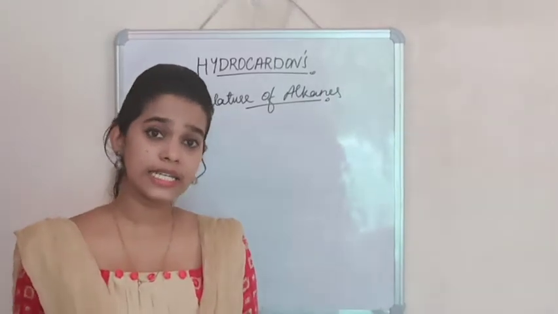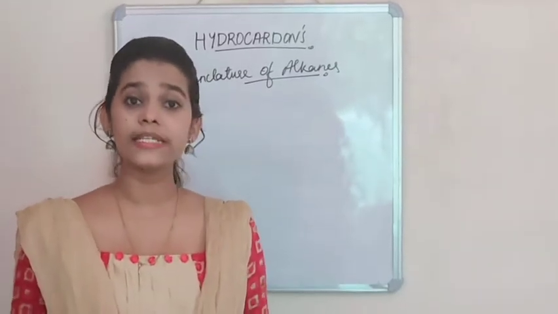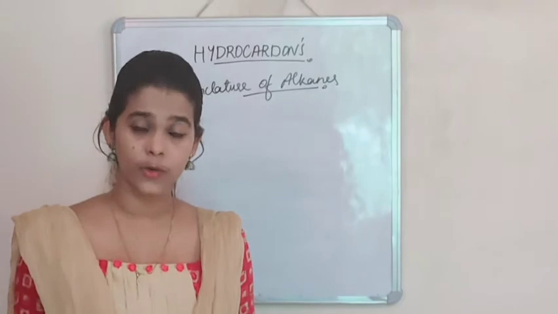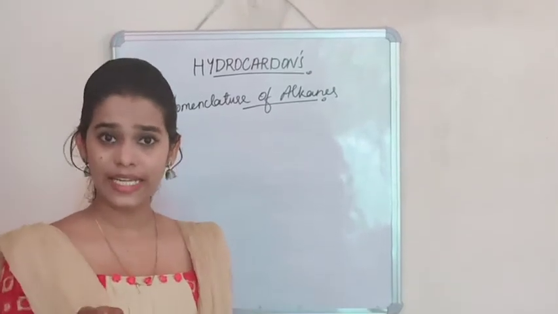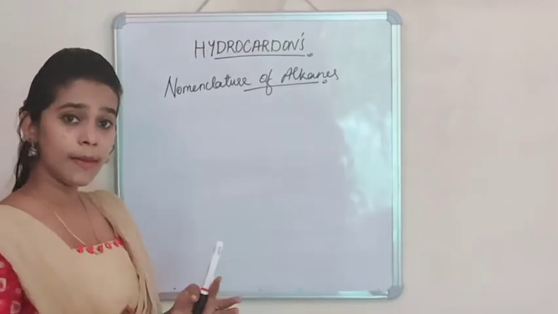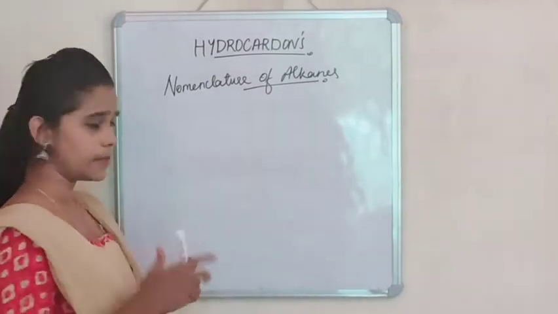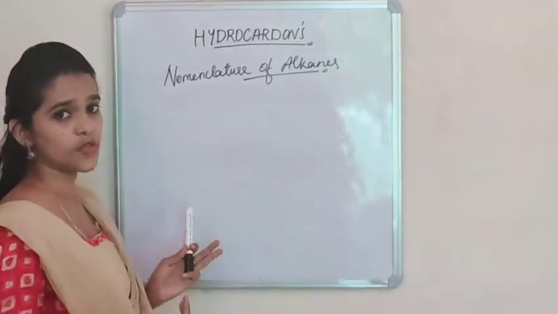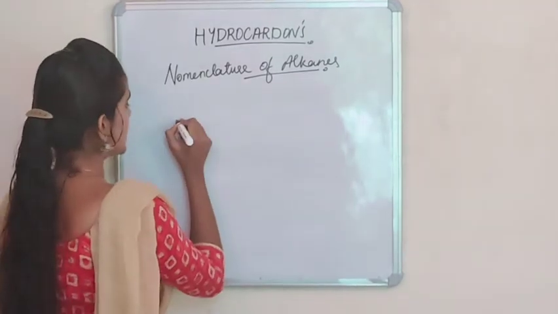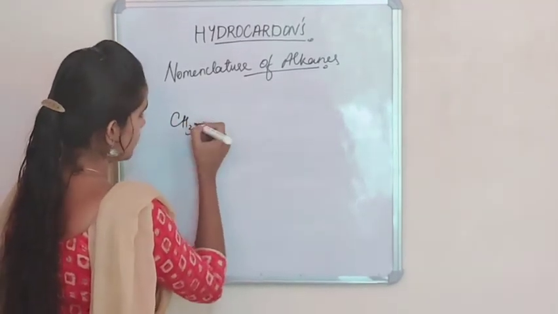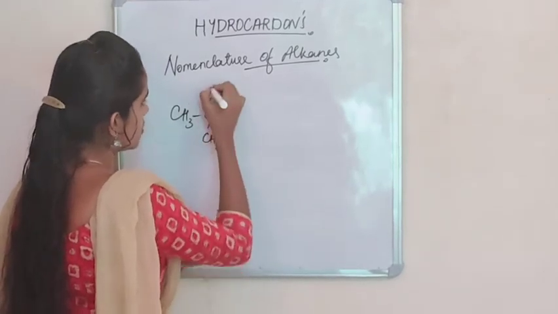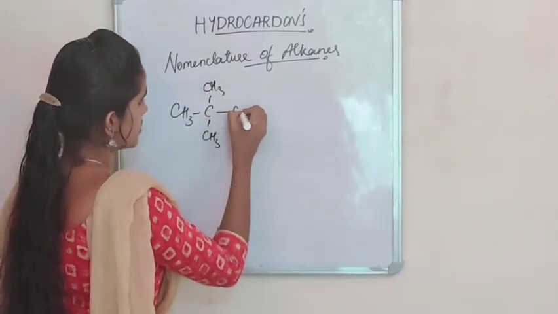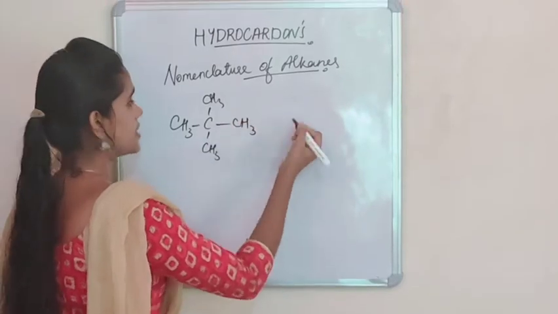then we use a prefix as iso. Now, let's consider a case where there is a substitution of two methyl groups on the second carbon atom on a continuous chain. In that case, the naming will be a little bit different from the other names which we already learned. So, let's consider a case where CH3 is given.